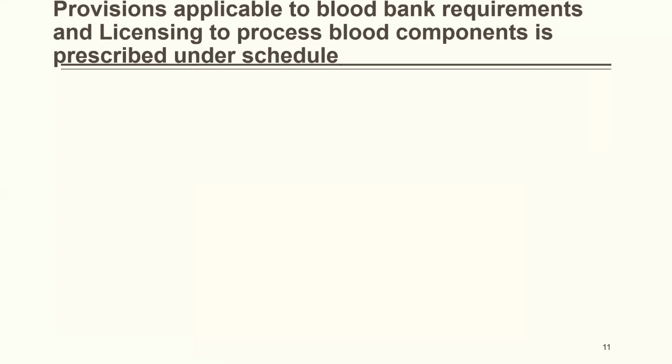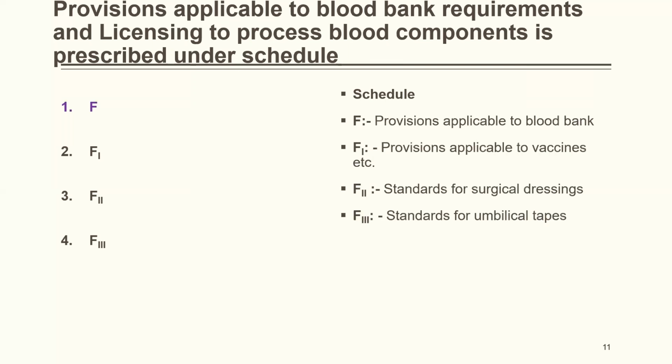Now, provisions applicable to blood bank requirements and licensing to process blood components are prescribed under Schedule F, F1, F2, or F3. The correct answer is F. You can just go through the different schedules from the F category. F is provisions applicable to the blood bank. F1 is for vaccines. F2 is for standards of surgical dressings, and F3 is for umbilical tapes.